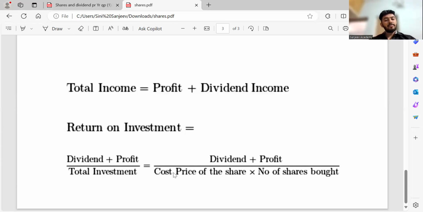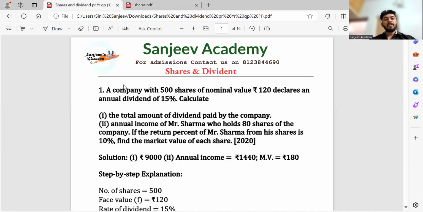Correct? What is total investment? Cost price into number of shares. Yeah, so that's the same thing. So with this knowledge, we'll go to the previous year questions.